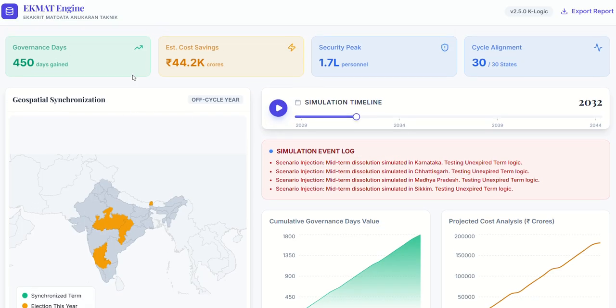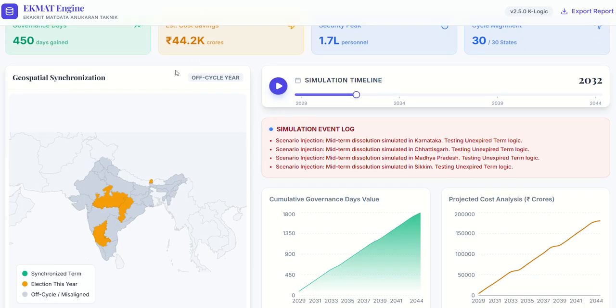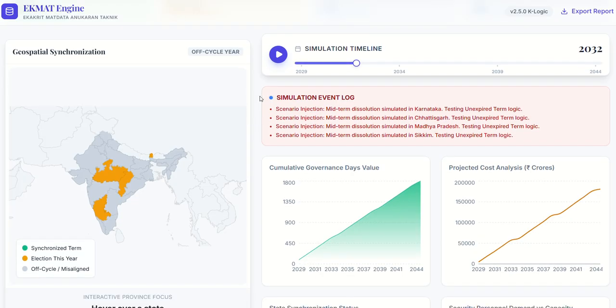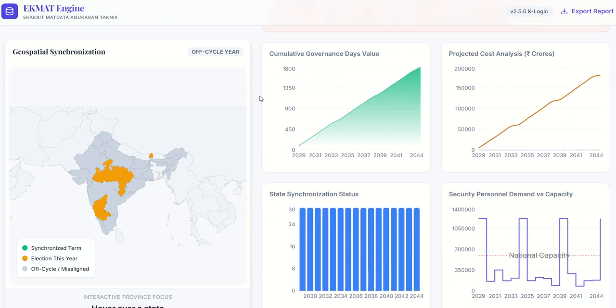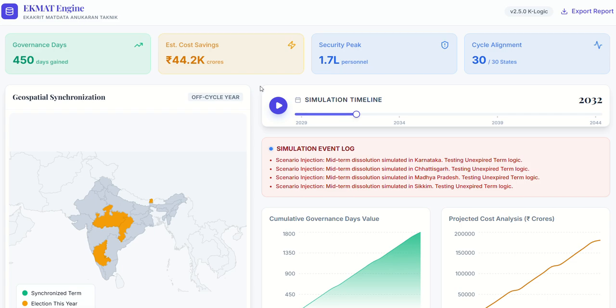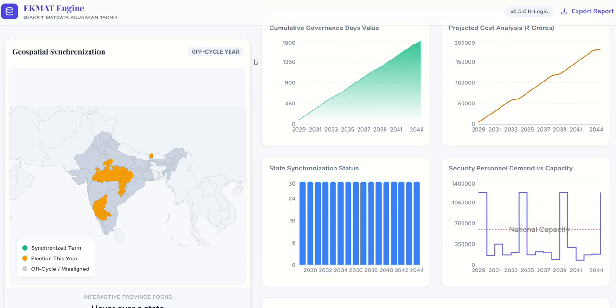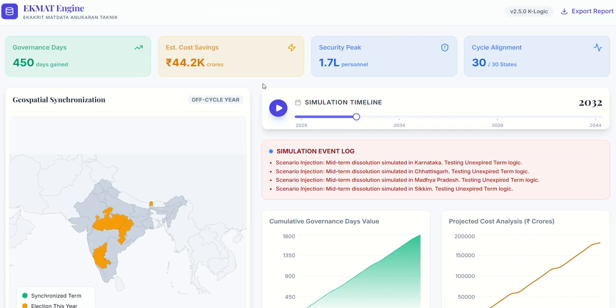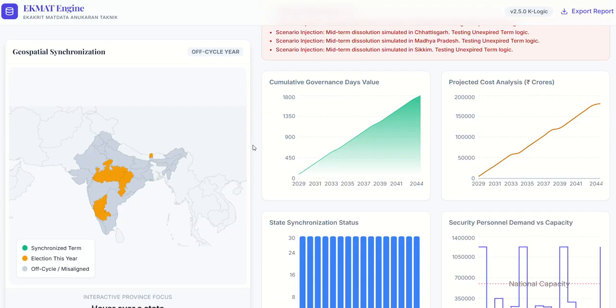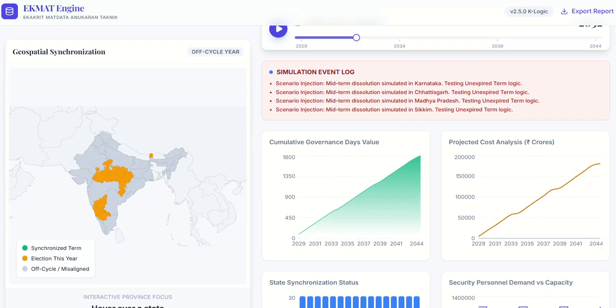There are many speculations on what the expenditure will be, how many days will be saved, and what preparations you need, but there is no hard data based on stats. There is no data available. All we have is politicians making different predictions. So this simulator aims to give a specific number which is based on Monte Carlo simulations and data of the Election Commission of India, so that we know what will happen if we conduct elections all over India at once.